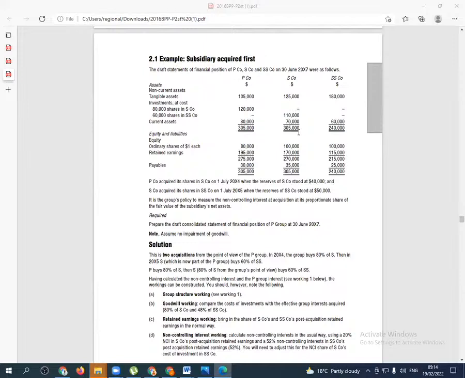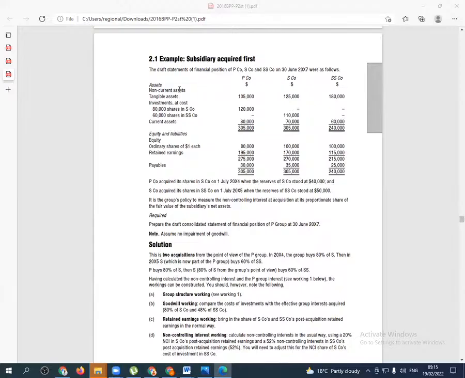Complex group structures. We are told the draft statements of financial position of P company and the SS company on 30th June 2017 were as follows. So you have the parent company, we have a subsidiary company, and then we have a sub-subsidiary company. But of course, we shall be able to see for sure that they are subsidiaries, and sub-subsidiaries, after you draw the group structure.